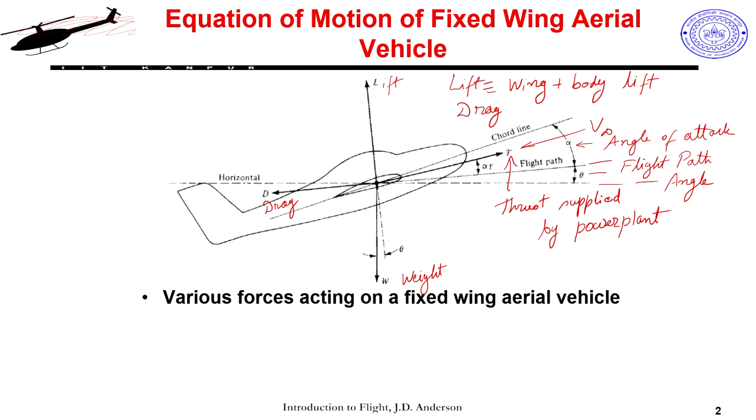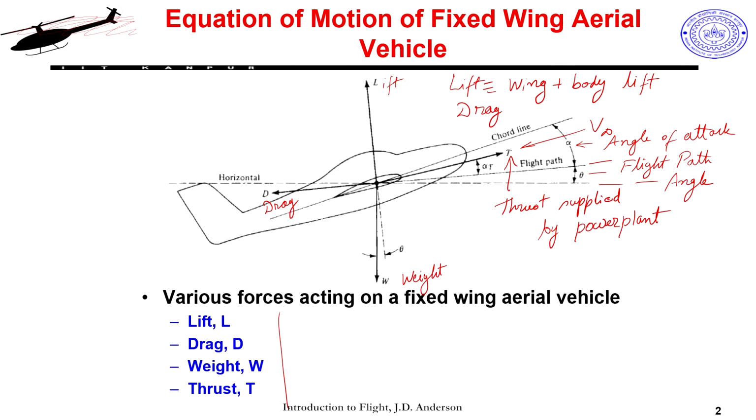This is required to ensure my UAV is flying in steady level flight. Okay. So, these are the things which we already talked about: lift, drag, weight and thrust.